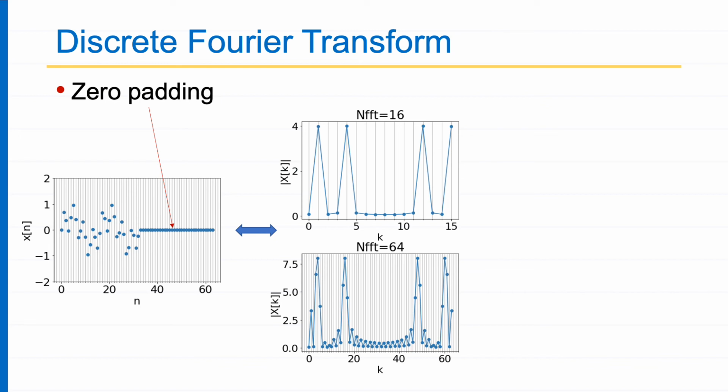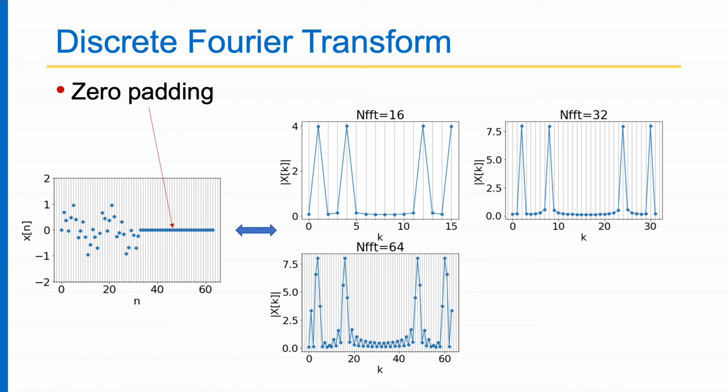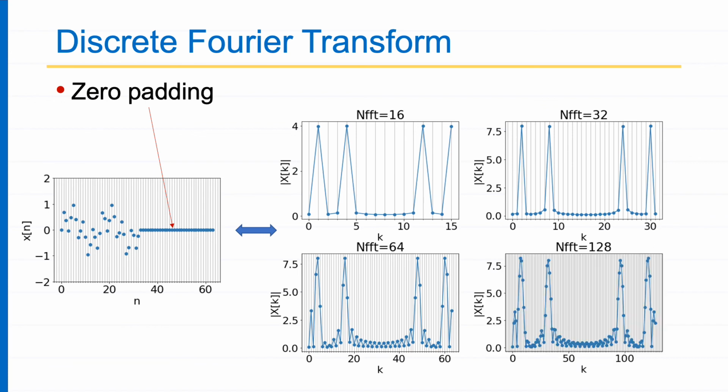and the magnitude DFT I get is like this in the first figure. Now if I increase my NFFT to 32, which means my signal is of length 32 and my NFFT is also 32, then I get this kind of a signal. But if I increase my NFFT to, let's say, 64 or 128, then I get a sharper resolution. I get more resolution of the DFT, right?